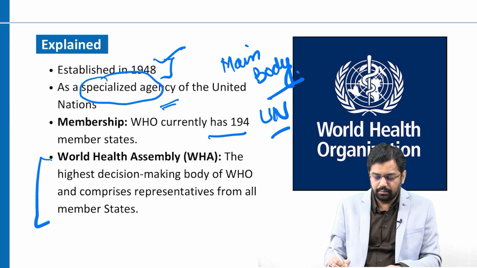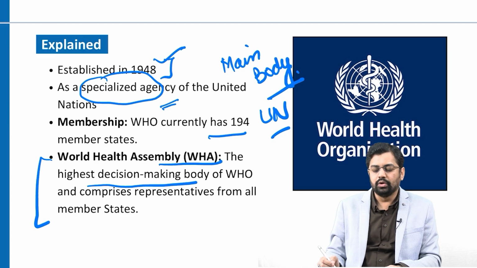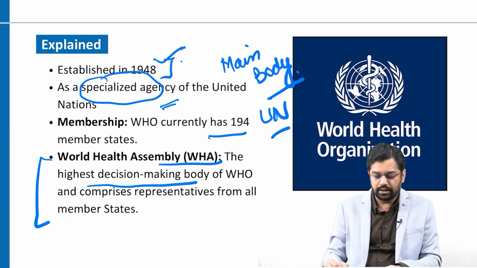The highest decision making body of WHO is the World Health Assembly. It was established in 1948. It is a specialized agency, and currently it has 194 members, and it is very much dependent on the voluntary funding of WHO. These members contribute together so that the WHO can function in an efficient way, and the World Health Assembly is the highest decision making body of WHO.